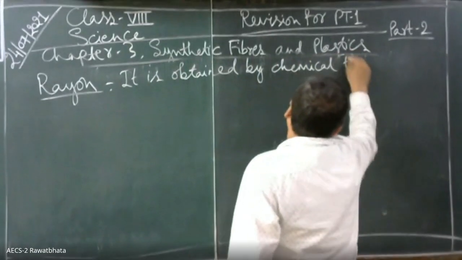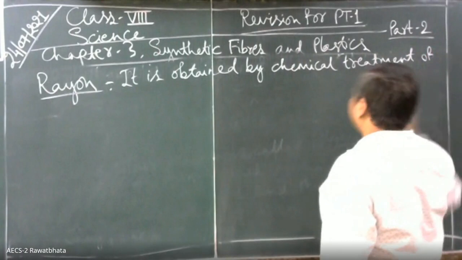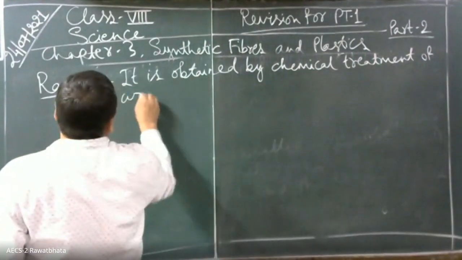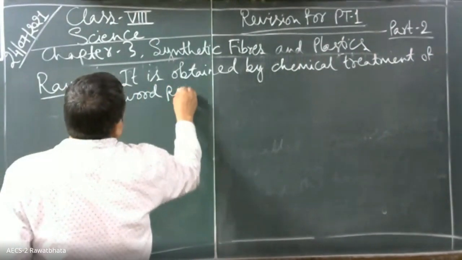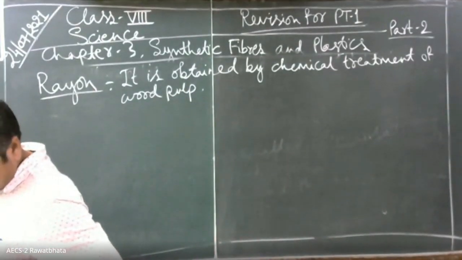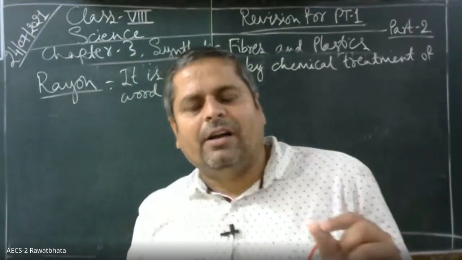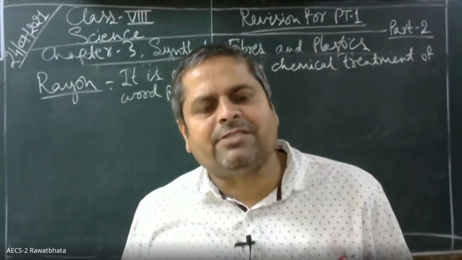Chemical treatment of wood pulp. Okay? And the properties are already with you. You please learn them. Okay?